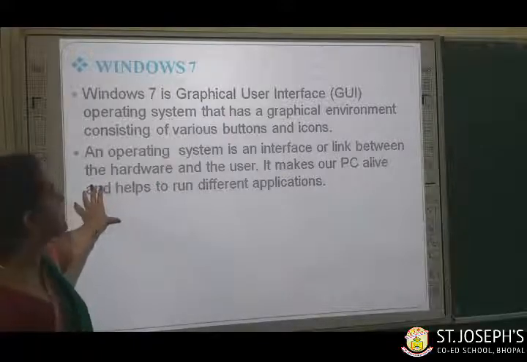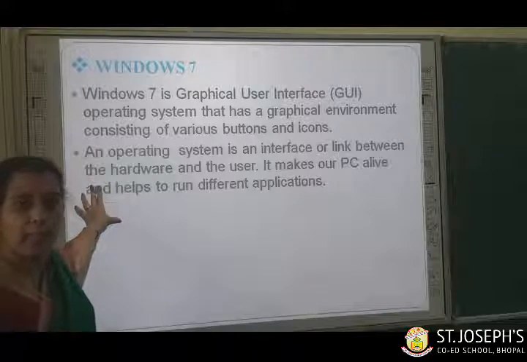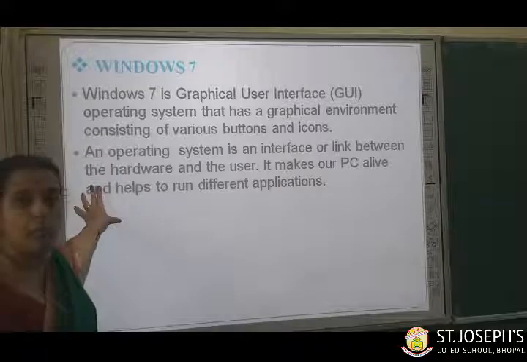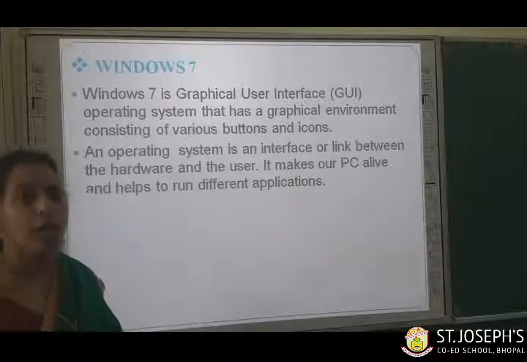And why is it known as MS Windows? Because MS means Microsoft. It's a company name. Microsoft is the leading software company in the world. What is the company name? MS stands for Microsoft.